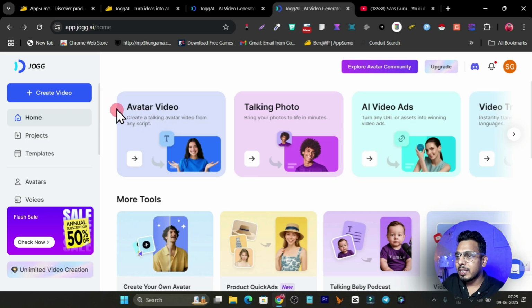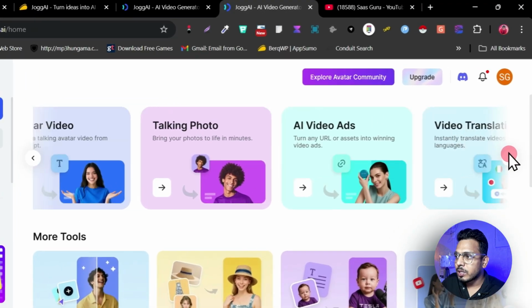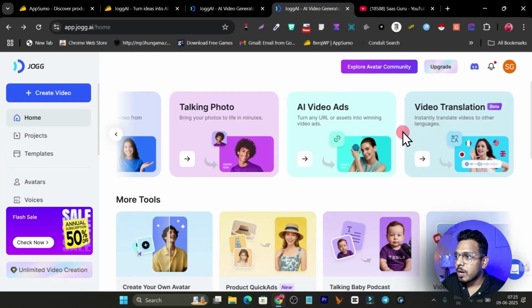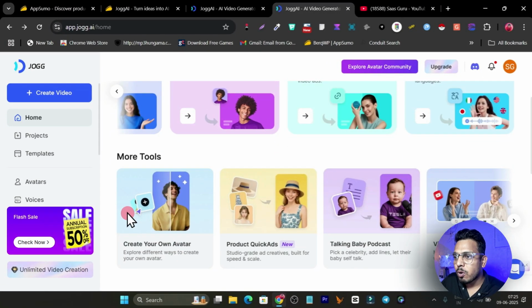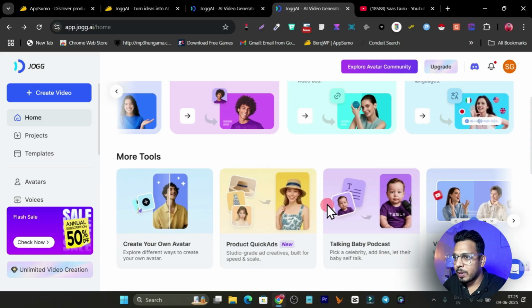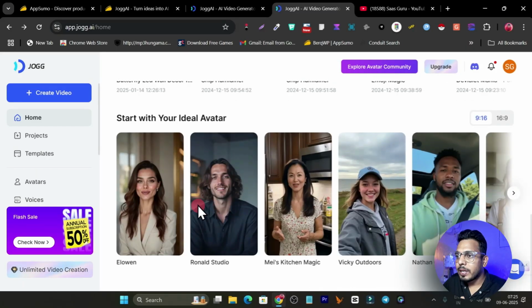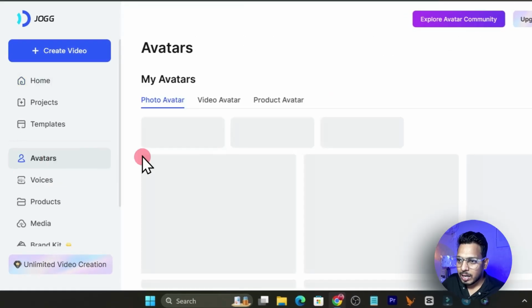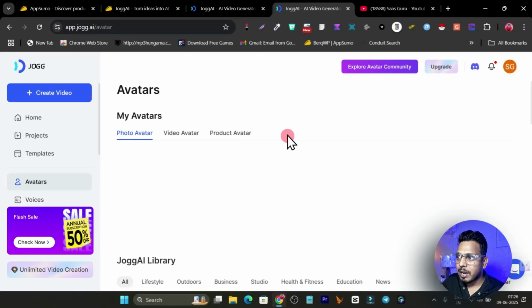Okay, so we have the options and features in front of us on the dashboard here. Like I want to create an avatar video, a talking video, AI videos. I also have video translation here, and we also have more tools below. So I want to clone myself, so I can start with the avatar here. Let me go to the avatar section, and you can see this is my avatar here.